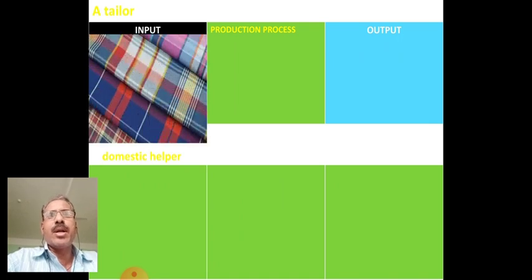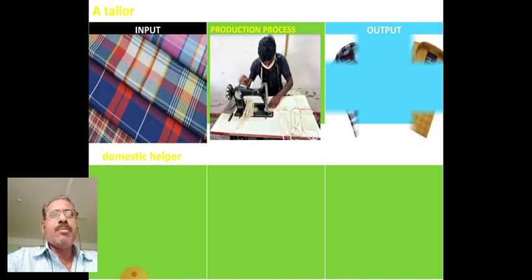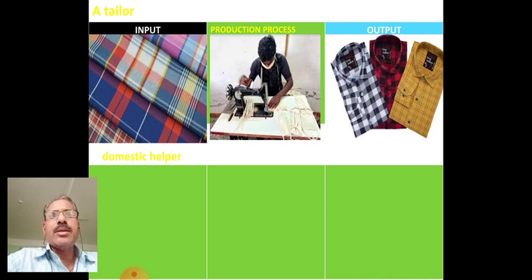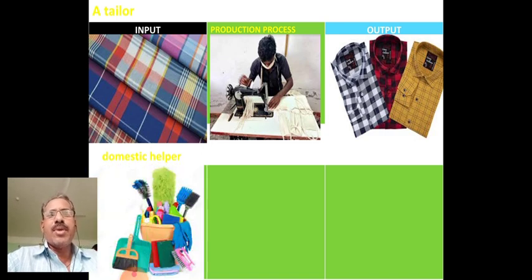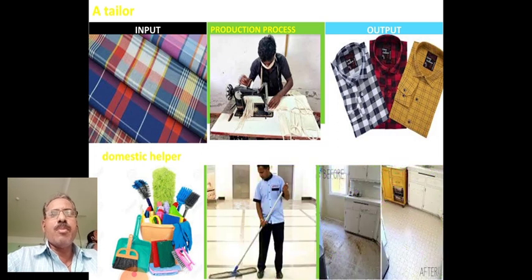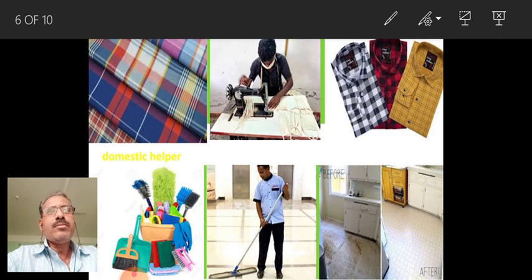This can be understood by pictures. See, there is a tailor. You have the input of cloth which is not ready to use. In the production process it is cut and stitched with a machine to make it ready. The output is shirts. This is how the input of cloth goes through the production process and is transformed into the output of shirts. This is a process. See other examples also, how raw goods are changed with stitching into ready goods.